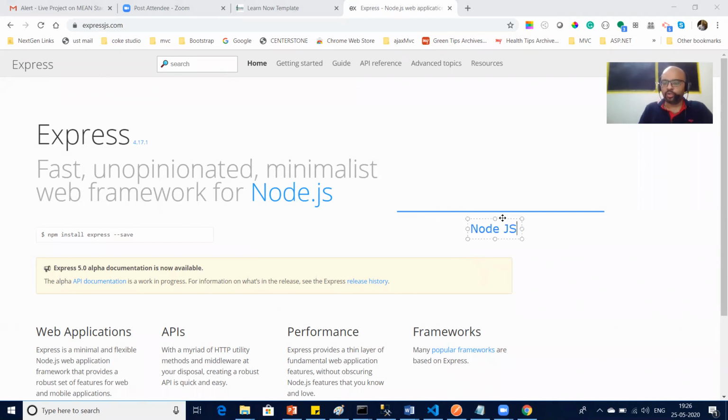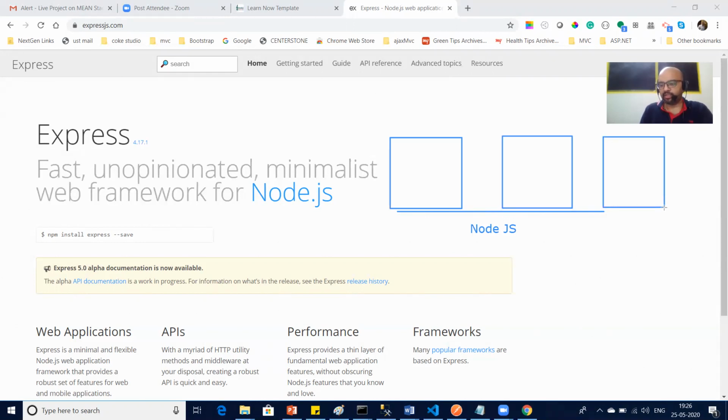Node.js will boot up or start up the platform, a server, you can say a local server. On top of it, we will be having our front-end project, web project, and we'll be having our API project, and we'll be having our database, right?